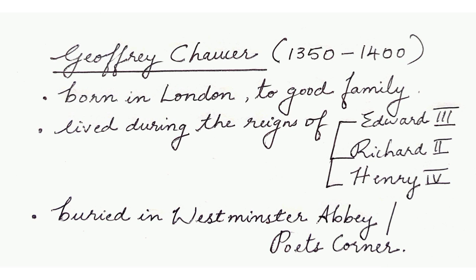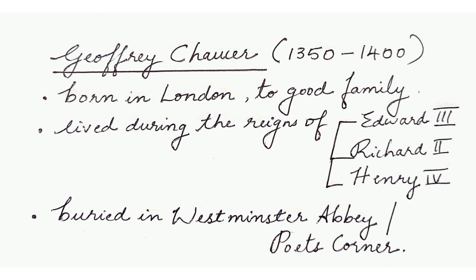Geoffrey Chaucer was born in London, and he was born to a good family. Good family in the sense his family was financially very sound. They enjoyed a very high position in London during those times. He lived during the reigns of three kings: Edward III, Richard II, and Henry IV. This is important. This is usually asked for exams, competitive exams.